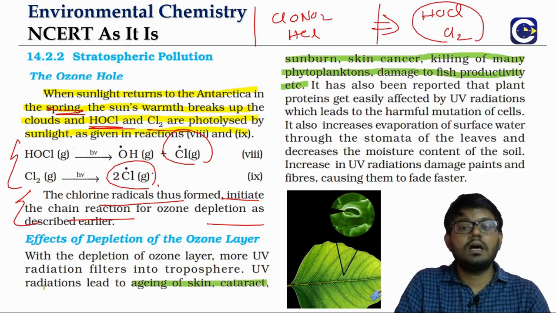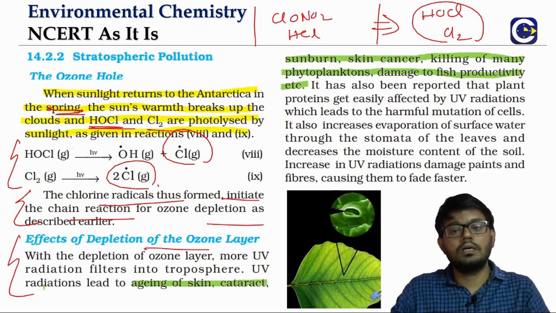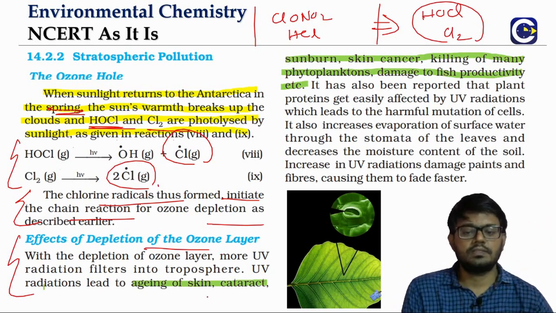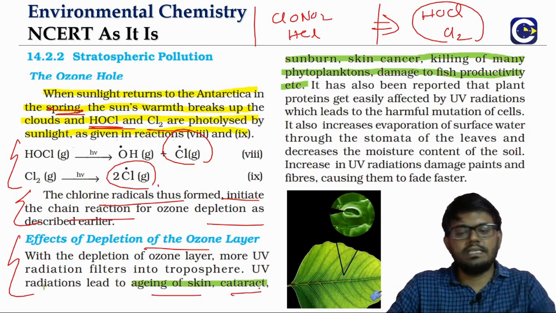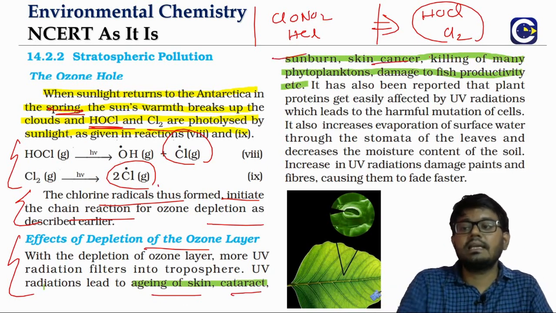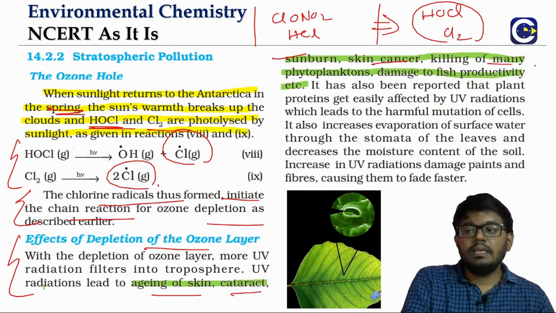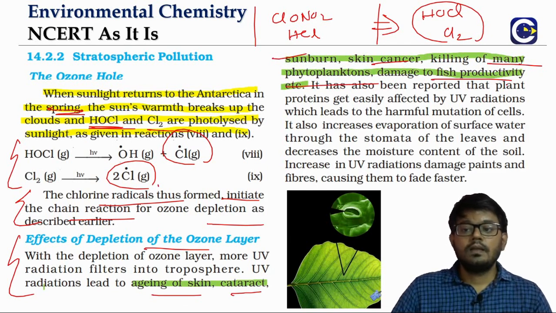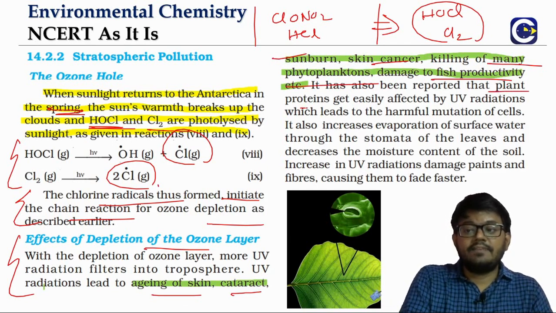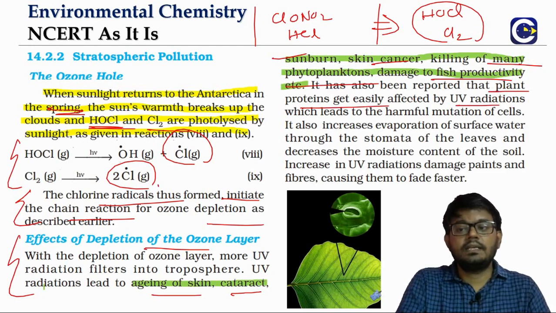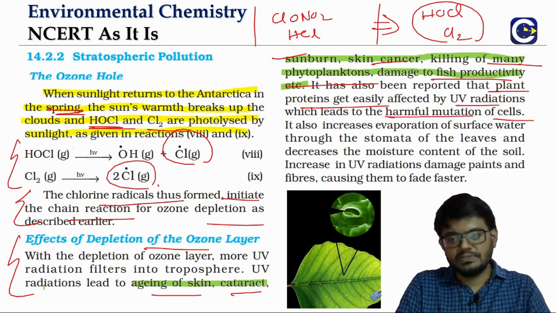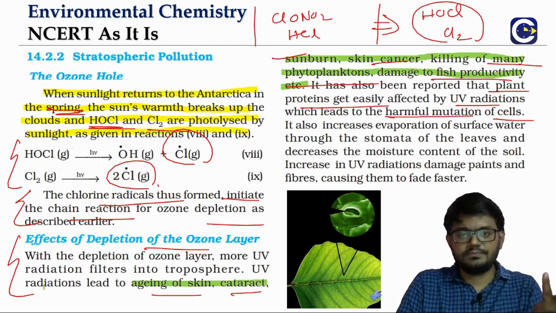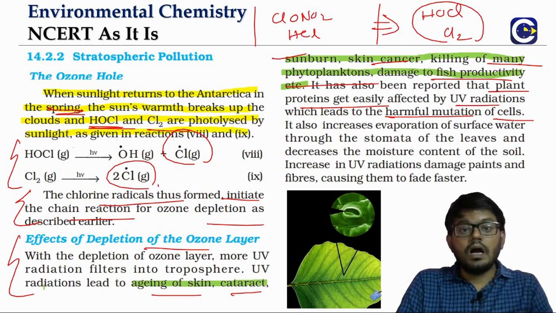So if you look at what are the harmful effects of the ozone layer depletion, obviously the UV rays will reach the surface of the earth. So on human beings, it can cause aging of the skin, cataract, sunburns, skin cancer. Even many phytoplankton can be getting killed. They can cause damage to the fish. And even plant proteins can get affected by the UV radiation, and that can lead to a lot of harmful mutations. The point is not all effects of the UV rays might have already been studied. So we can still have some harmful effects which are not foreseen.